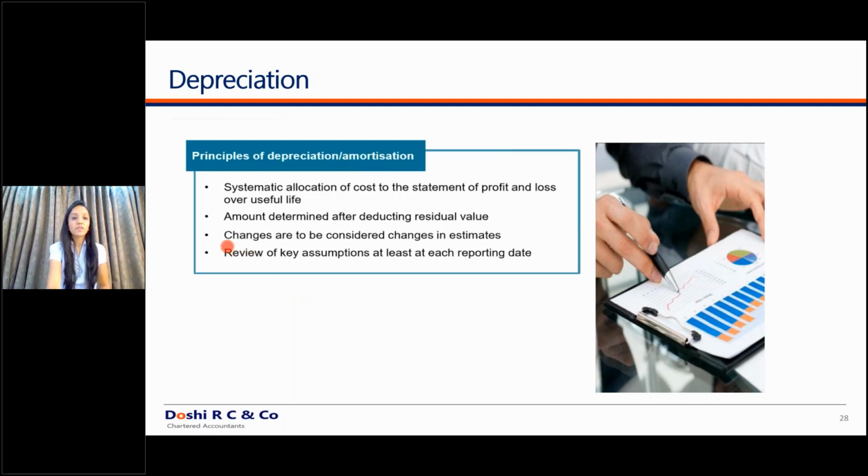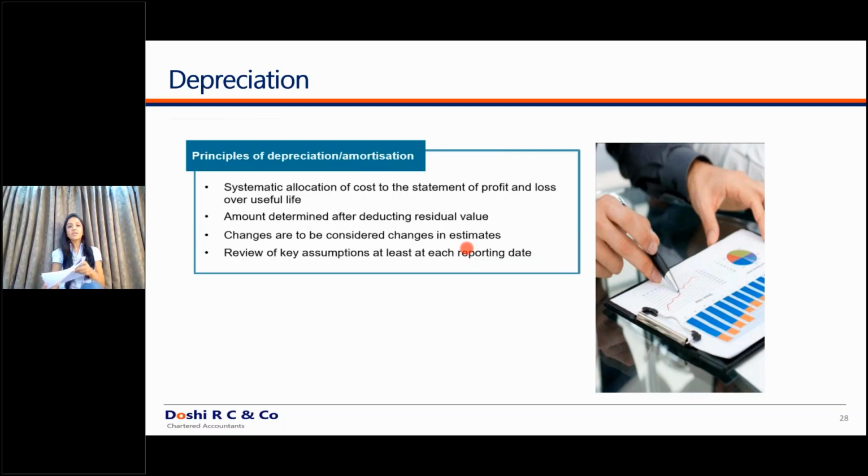Now, what is another difference? You have two methods of depreciation, straight line method of depreciation and WDV method of depreciation. Change in the method of depreciation, for example, from say SLM to WDV, under the previous GAAP was classified as a change in accounting policy and had to be given a retrospective impact. But in the current standard, under Ind AS 16, linked with Ind AS 8, this change in depreciation method from WDV to SLM or SLM to WDV is a change in estimate and has to be given impact prospectively. There's a logic to this also.